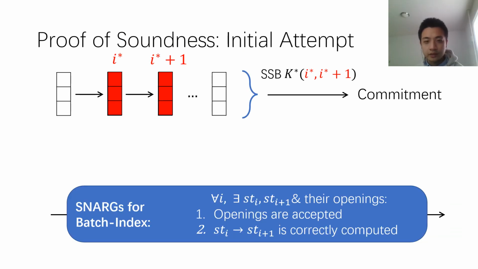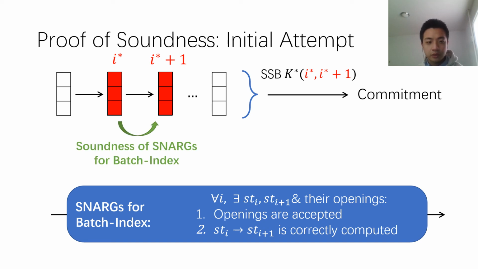So with this SSB commitment, our initial attempt to prove the soundness is as follows. Firstly, we switch the SSB key to be statistically binding for the i-th state to the (i+1)-th state. Then we can use the SNARGs for batch index language to argue that a single step of computation, the i-th computation, is sound.